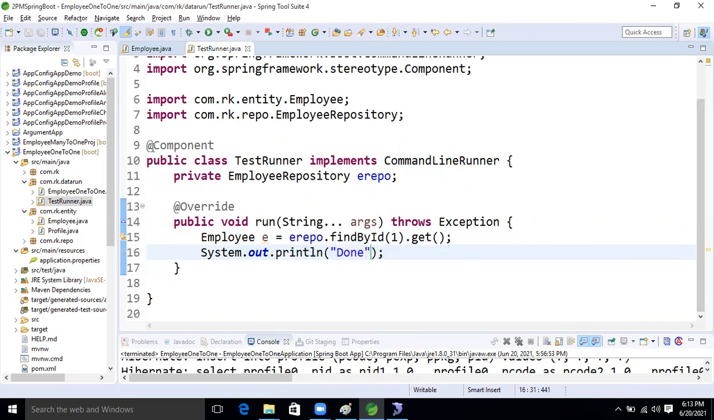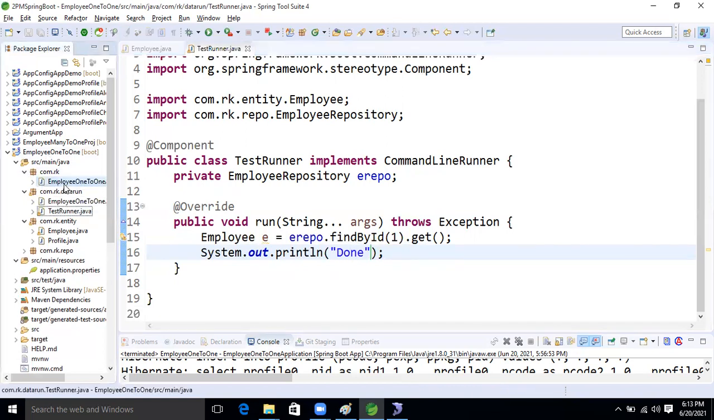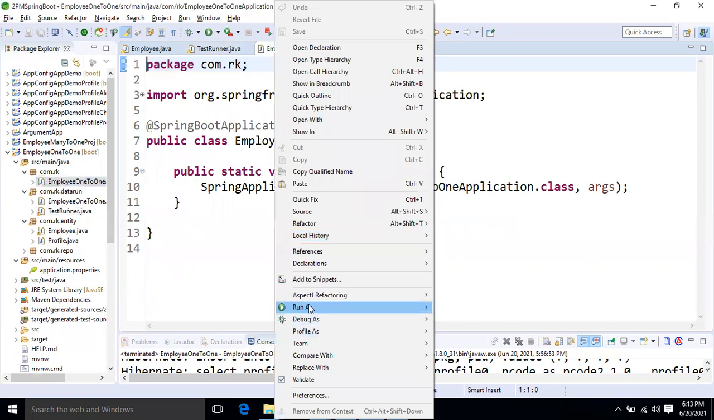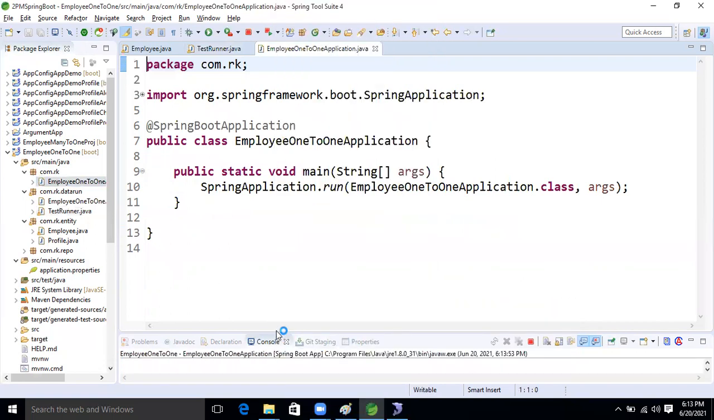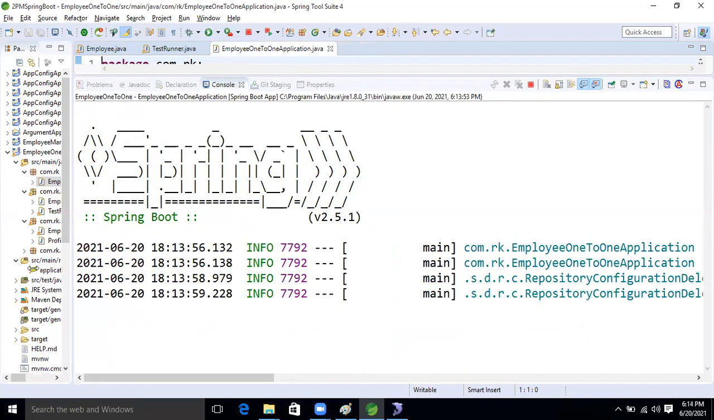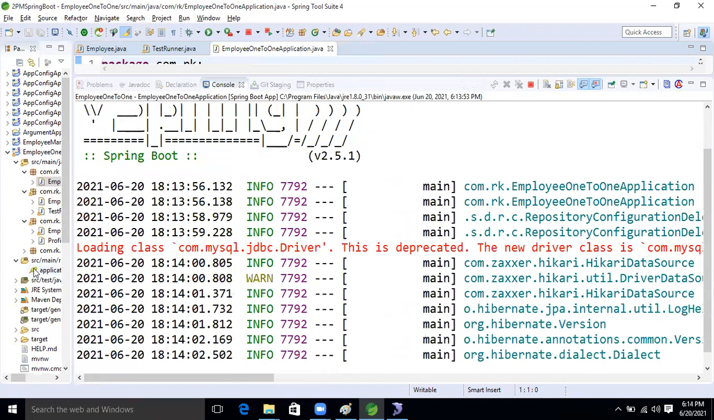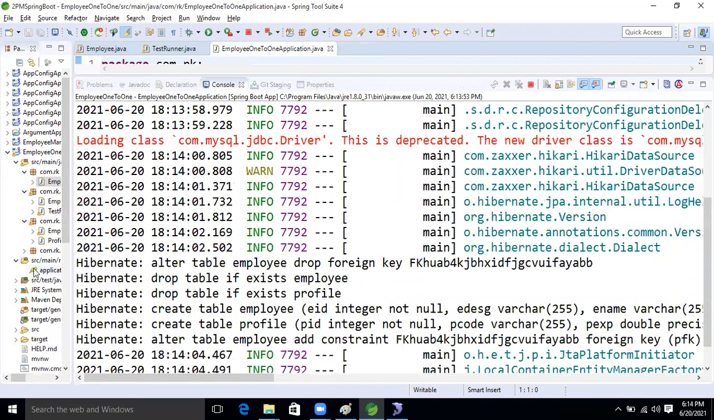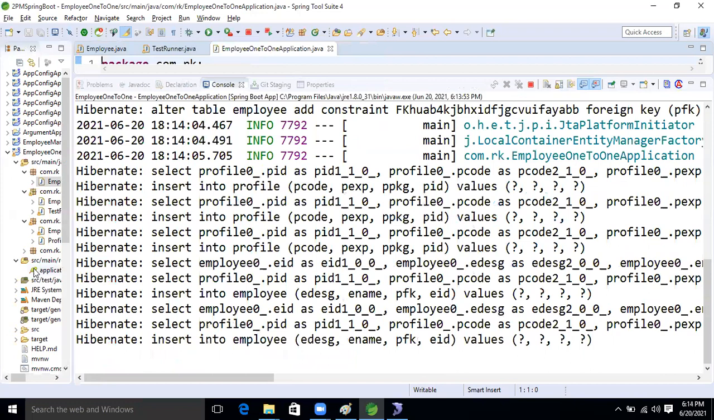Okay, we will observe the query. Come here and run the application. The join concept, for those who don't know, is our next discussion. Joins only, guys. Don't worry about that.